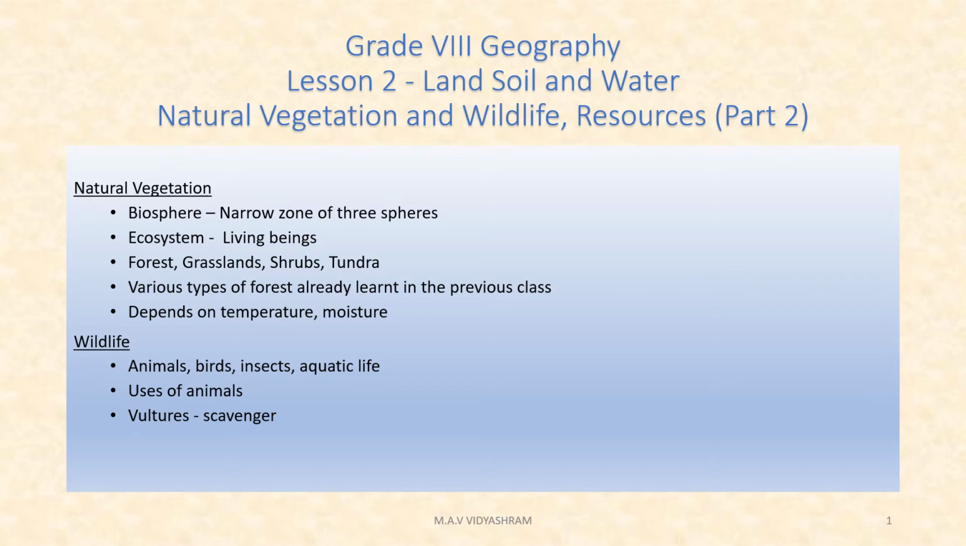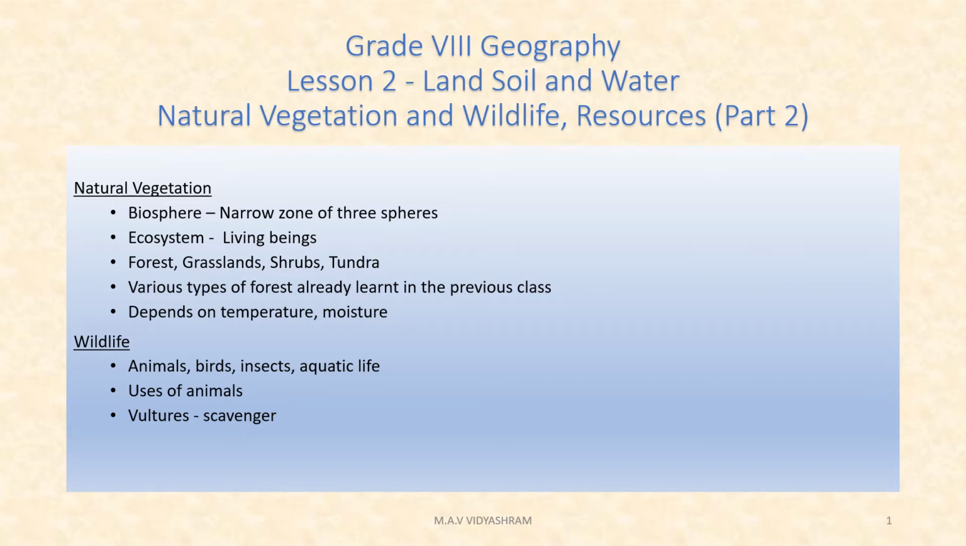Next, natural vegetation means biosphere, ecosystem, and also forest, grassland, shrub and tundra. Various types of forest: what are they? Evergreen forest, deciduous forest. So the forest depends upon the temperature as well as the moisture. Next, we have to see wildlife. What is wildlife? It includes animals, birds, insects, and aquatic life forms.